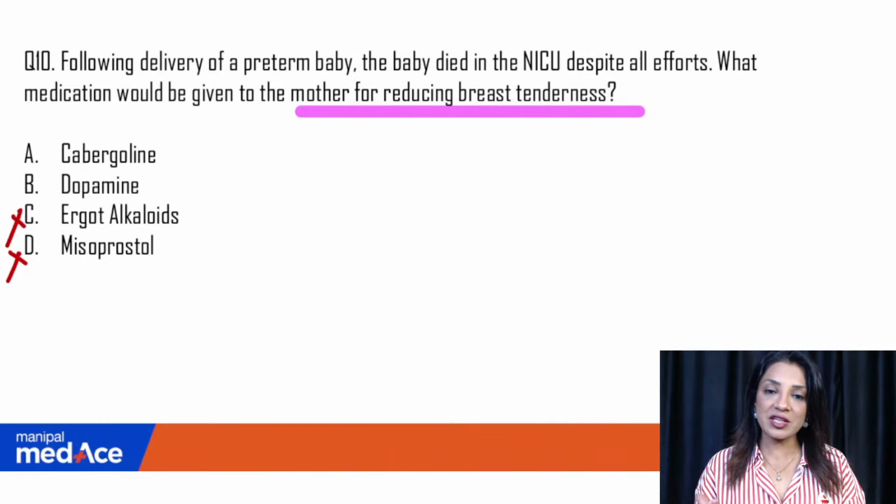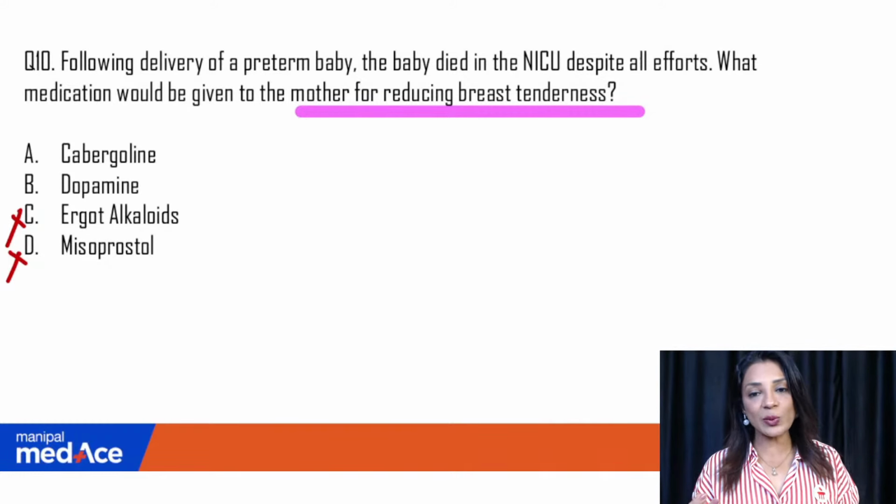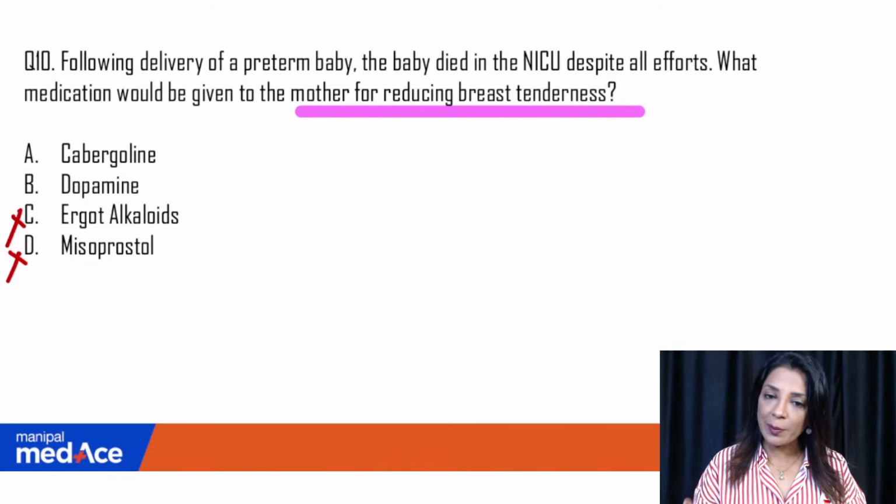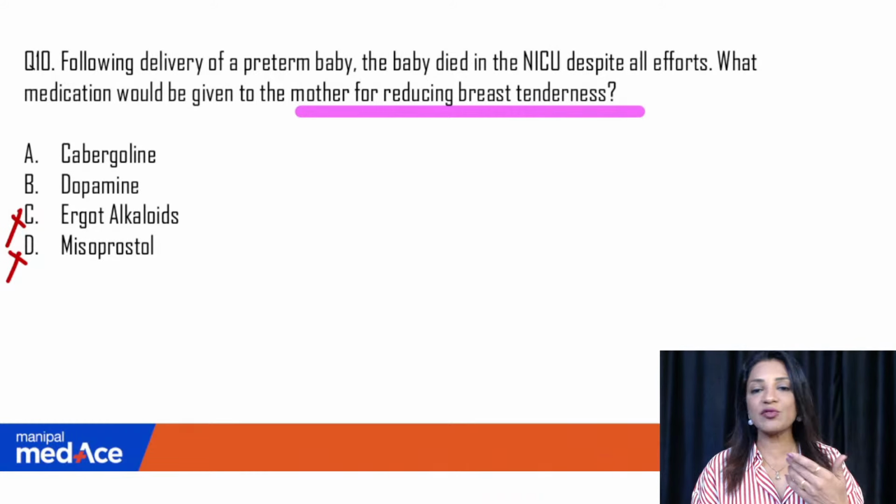She is having breast tenderness because she is having engorgement. In that case, you will tell her to do hot fomentation of the breast and manually express the breast. She can throw the milk because it is getting secreted and forming again. But you will not stop the production. Here you have to stop the production.